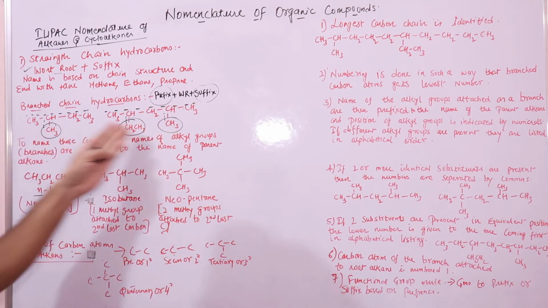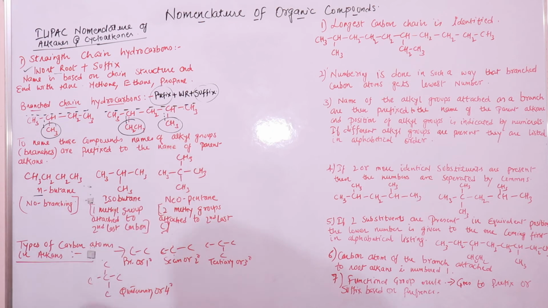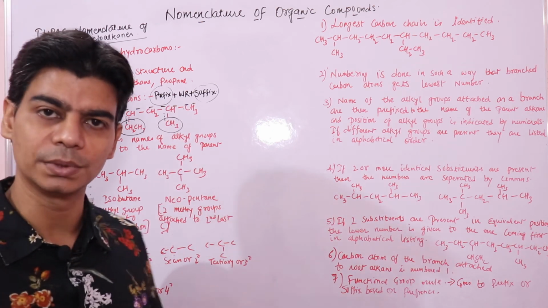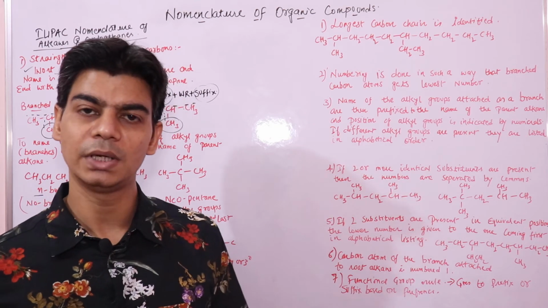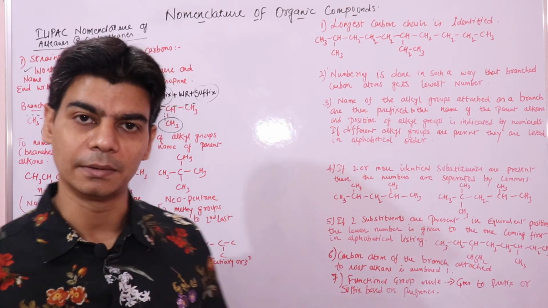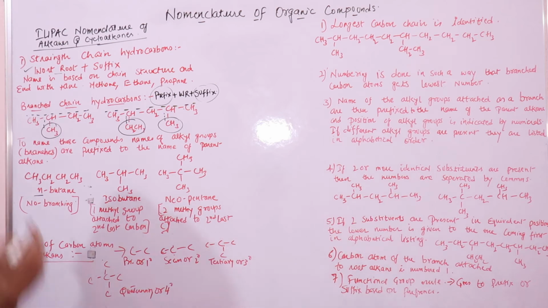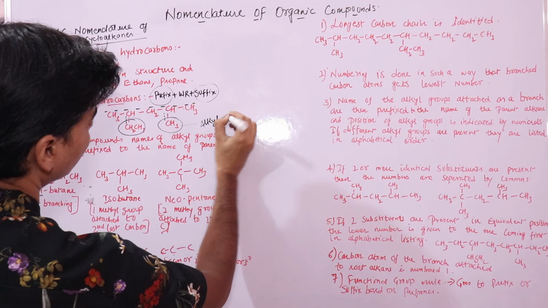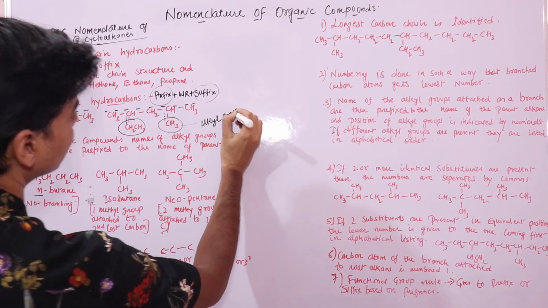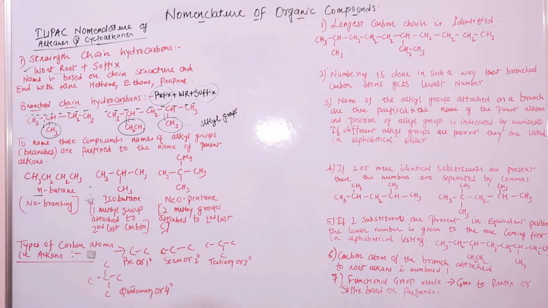If you look at these side chains, these are nothing but alkyl groups. So the names of these alkyl groups are prefixed to the name of the parent alkane, the parent chain. This is methyl, this is ethyl.